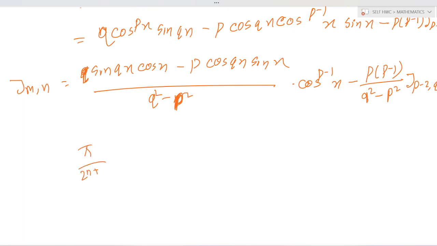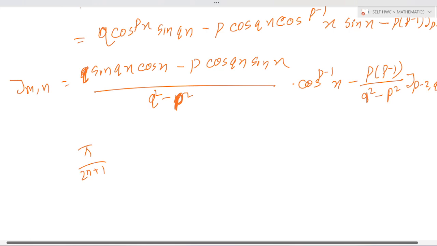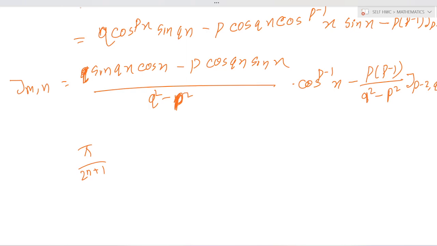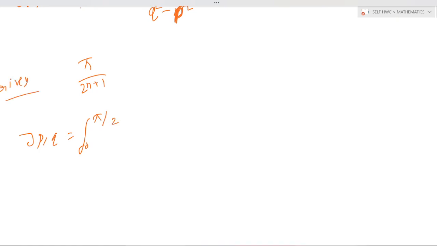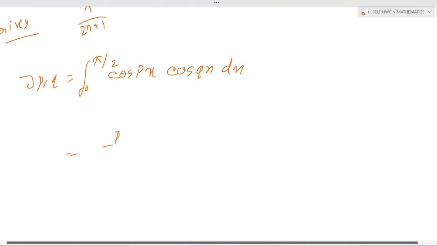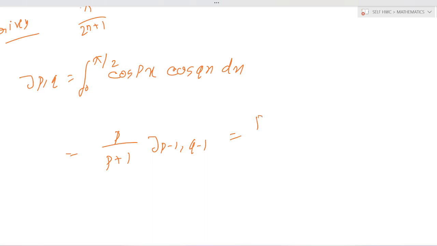pi by 2 to the power n plus 1. Okay, so how to prove this problem? So j p comma q is equal to integration of 0 to pi by 2 cos to the power p x cos qx into dx, which is equal to p by p plus q j p minus 1 q minus 1 is equal to p into p minus 1 by p square minus q square into j p minus 2 q.